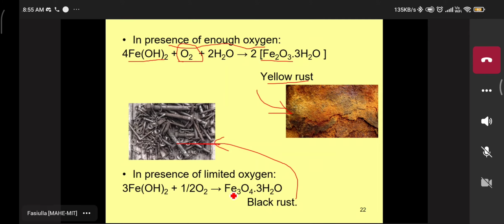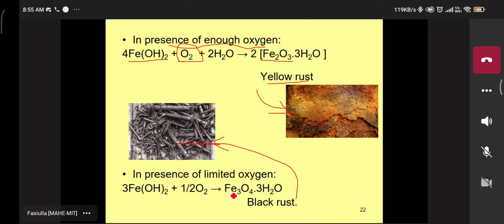Understood now? In the mechanism, they started with the anode, the cathode, then the overall reaction. Then the next one is the presence of enough oxygen, yellowish rust; limited oxygen, black rust. These are important points in the mechanism. If asked as a 2 mark question, you have to write all these 5 reactions. Any doubts?